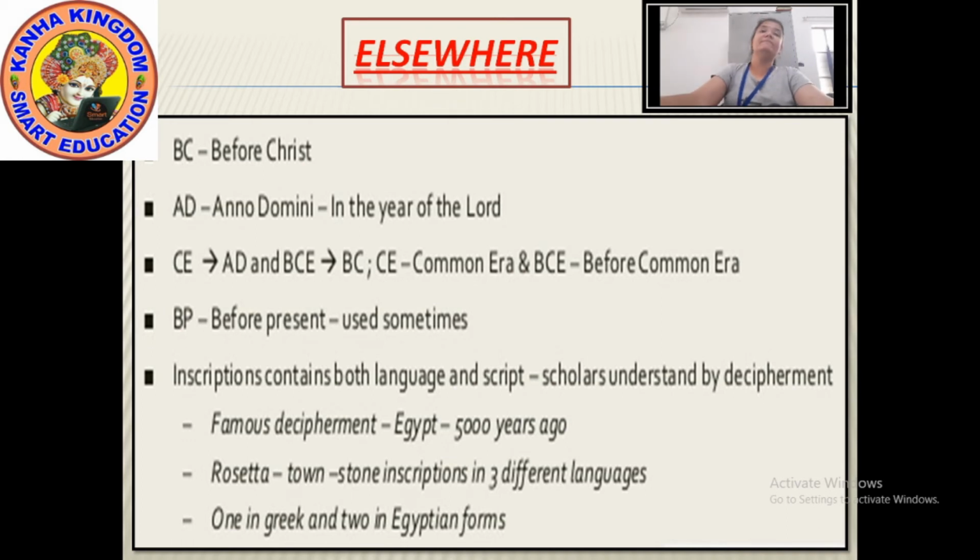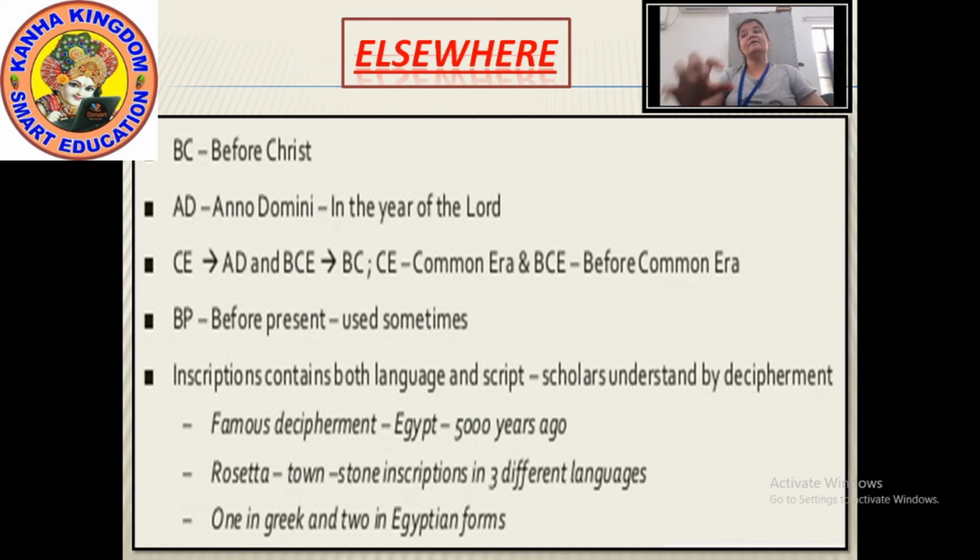Now further let's see the inscriptions which I had told you. They were inscribed on hard surfaces, right? Many of these were inscribed several hundred years ago. Now what was there on the inscriptions? There were scripts and languages.